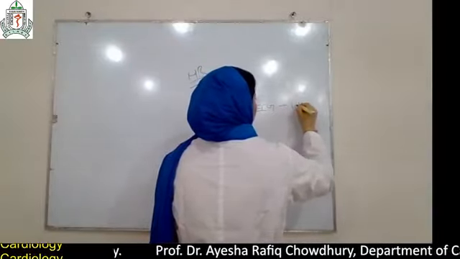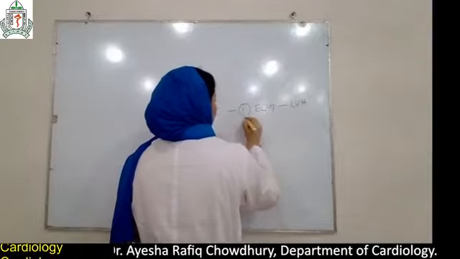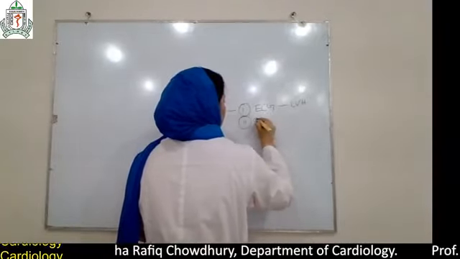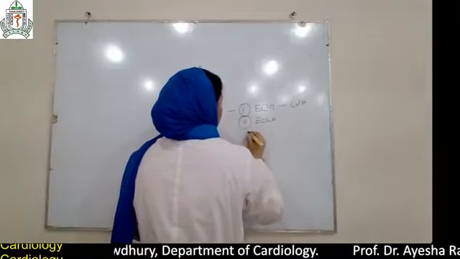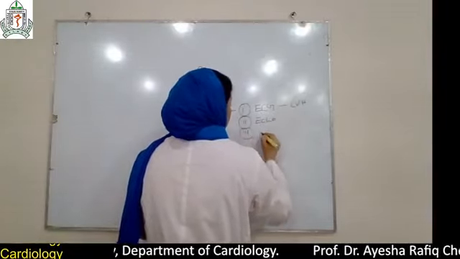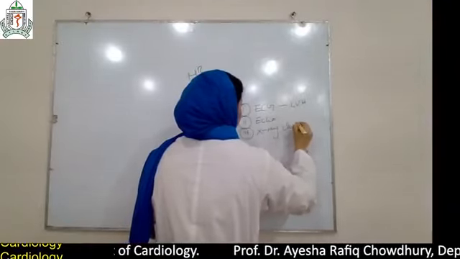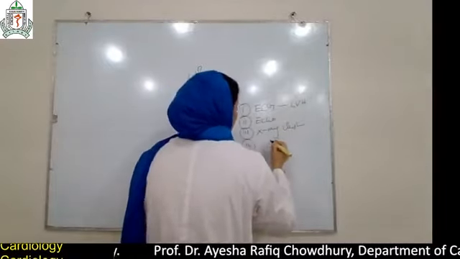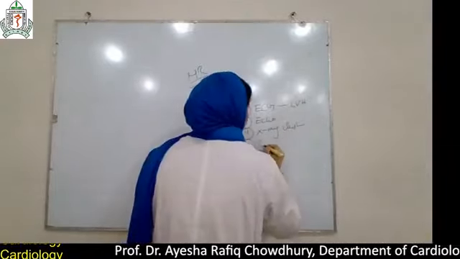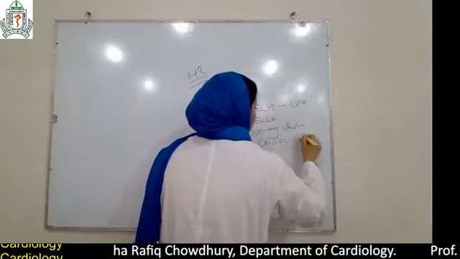There may be left ventricular hypertrophy, and echo is the best diagnostic test. The initial diagnostic tests are echocardiography and chest X-ray, and lastly, the confirmatory or accurate test is cardiac catheterization.